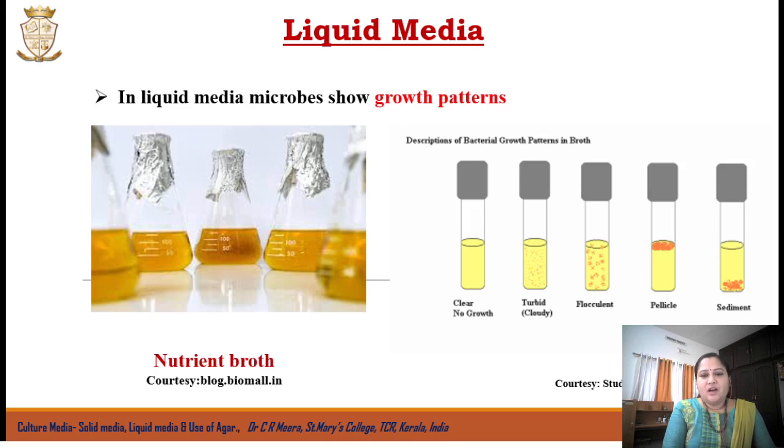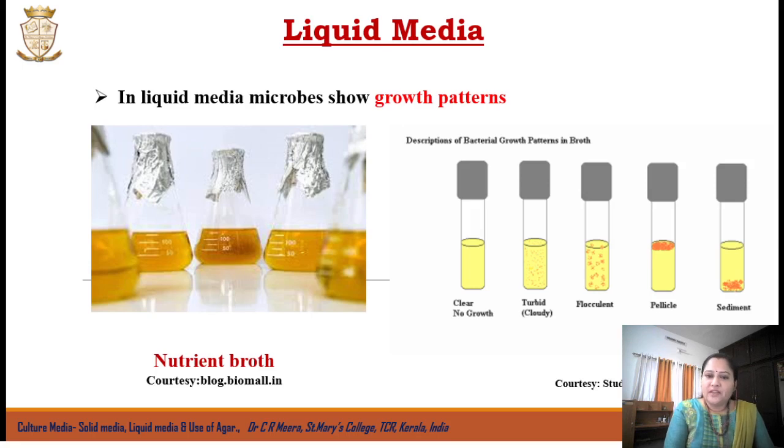In liquid media, microorganisms show different patterns of growth, and we can classify these growth patterns. If the organism is growing uniformly, it will make the media turbid. Such growth is called turbid growth. Sometimes the organisms will form small flocules, and that type of growth is called flocculent.